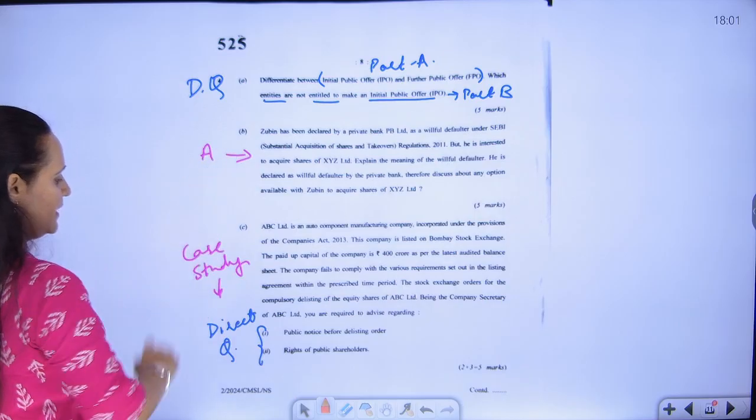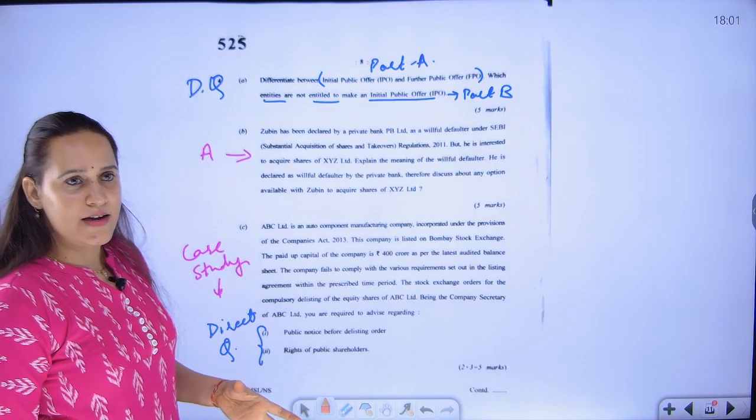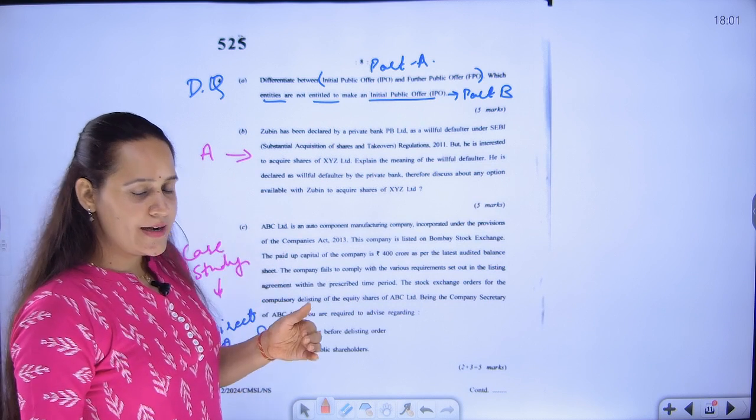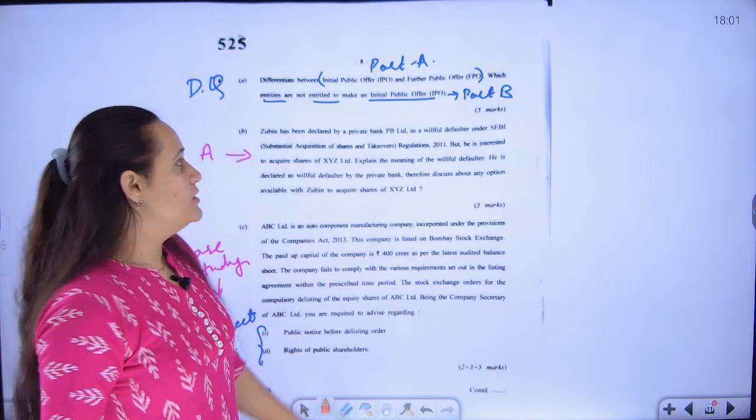Again, direct question, application, direct question. So if you see, most of the questions are very, very direct and simple to answer. Nothing is complicated. All the concepts that are important have been tested by the institute.